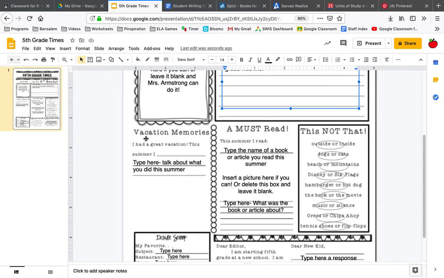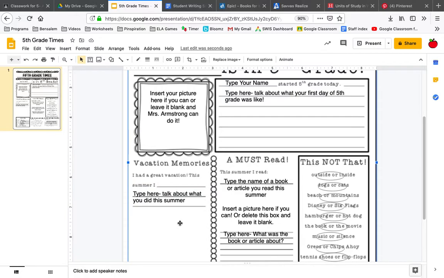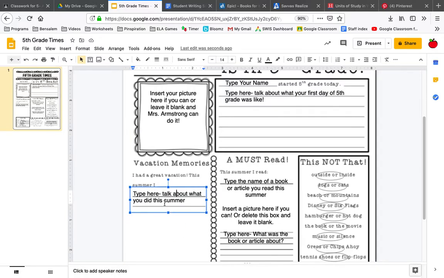Okay, and then in this section here, it says vacation memories. I had a great vacation this summer. Now, a lot of us did not go on vacation this summer, but maybe there was a day that you went to your cousin's house, or you went to a playground, or you did something a little bit different than every other day. You can talk about that here. Remember, you can delete what I wrote and type in what you wrote. Now, if you accidentally delete the whole text box, this little T up here inserts a new text box. So you can just click it and draw your own where I had mine.